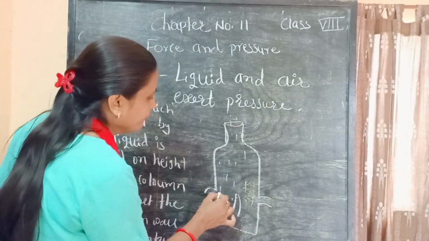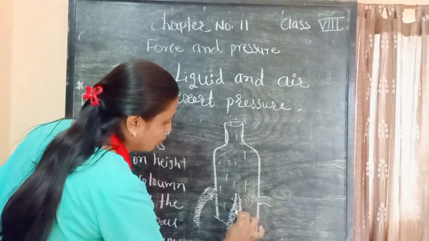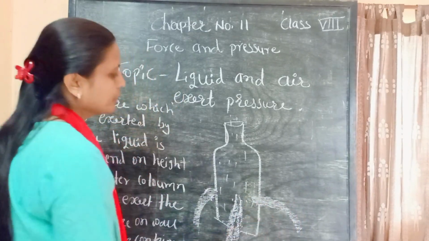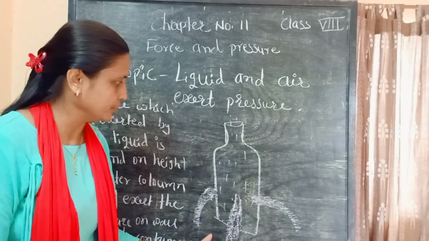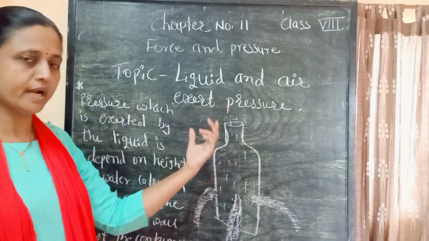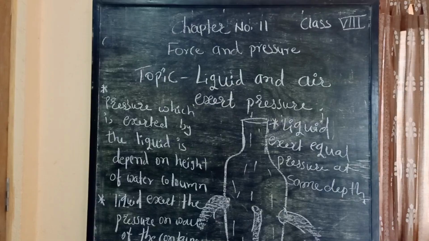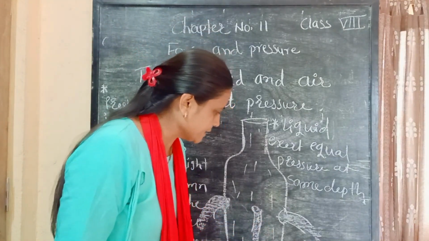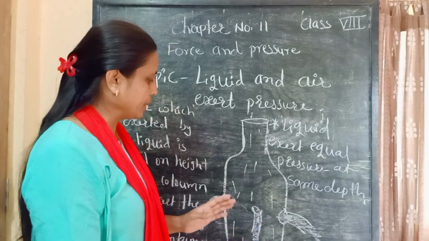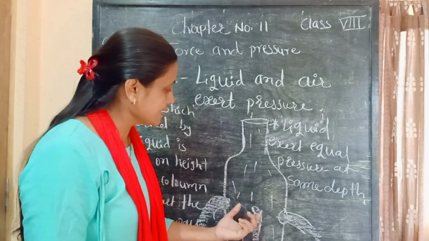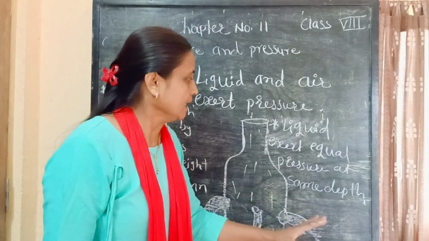Then what will happen? Wherever I made a hole, the water starts to come out. The water coming out of the holes which I made at an equal height comes out with similar pressure, because equal pressure is exerted by the liquid at the same height, and because of that the water comes out of all three holes at the same time.